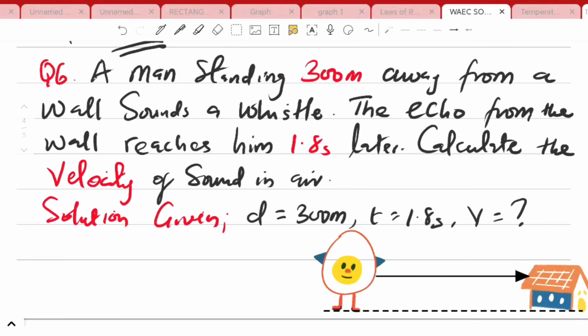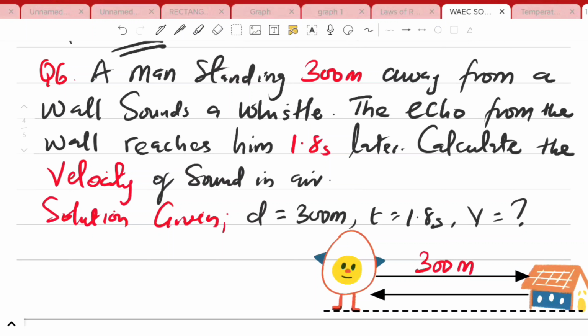The echo from that wall, from this building, reaches the boy 1.8 seconds later. So our distance is 300 meters, that is from the boy to the building. Then we are asked to calculate the velocity of sound in air.